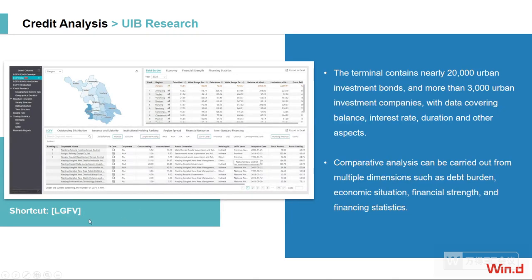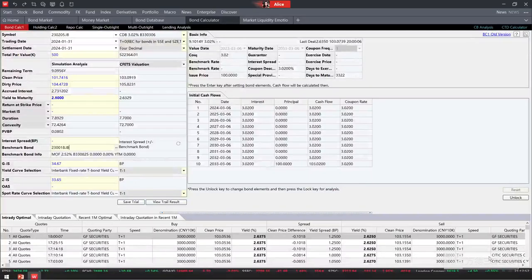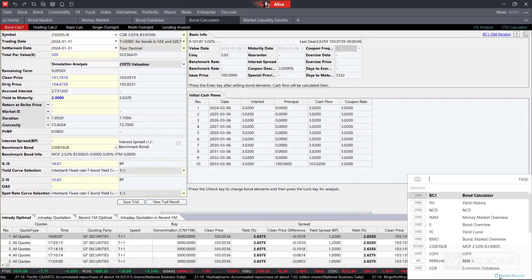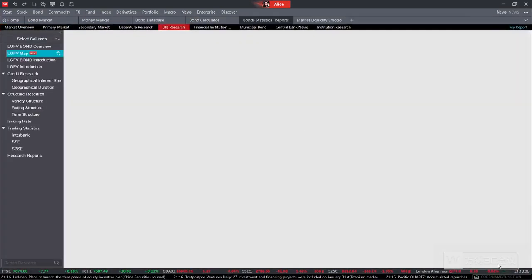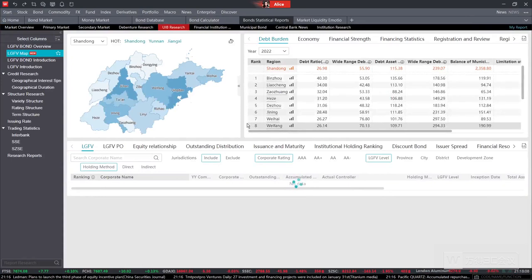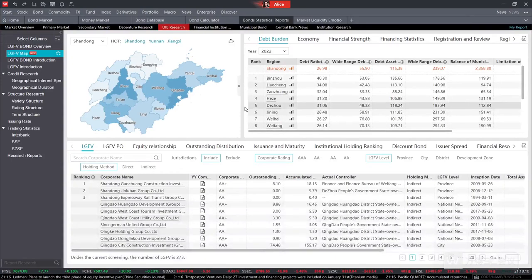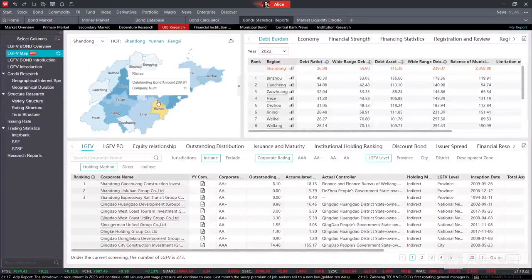So how can we enter into this sector, LGFV? We can just go back to our terminal and enter the shortcut LGFV, which is the shortcut of the local government financing vehicle, which is a financial source from the different regions. Then we can see, in the page of the urban investment bond research, the local government financing vehicle map is the most frequently used function. So we can find the issuer in a more intuitive way by the map.